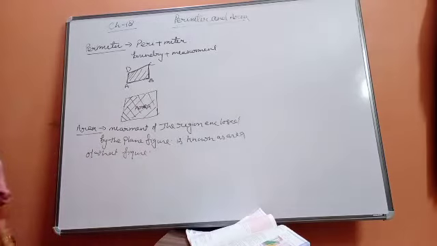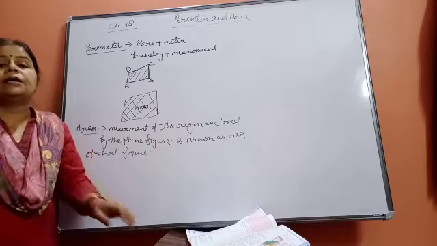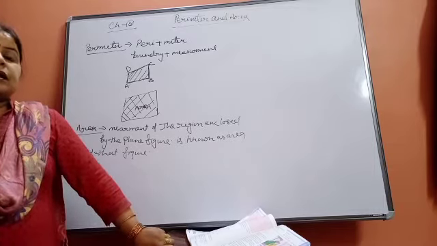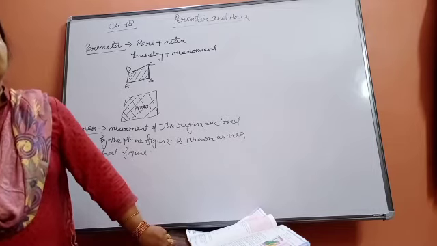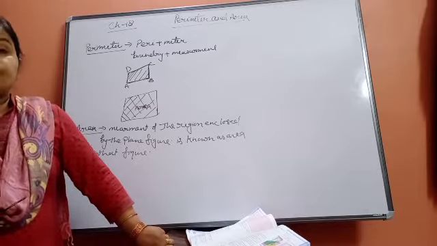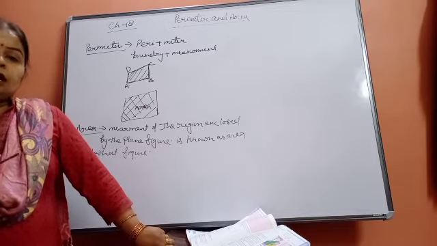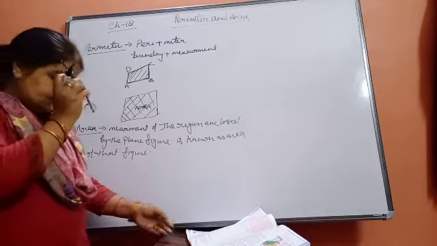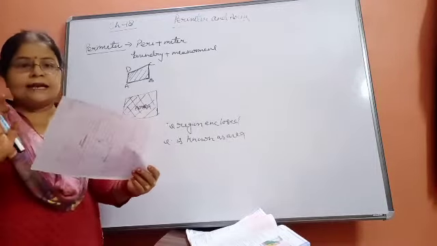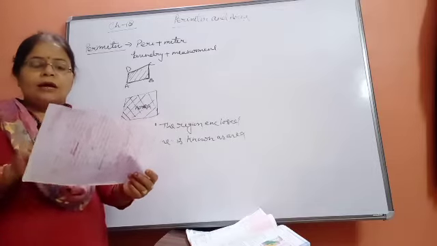Okay. So here we are going to learn the area and perimeter of 2D figures. 2D figures, you know that, na? 2D figures means, beta, the figures that have only length and breadth. And if it includes height, then it will become a 3D figure. In a 2D figure, like this paper, if I am taking this paper, its height is negligible, thickness is negligible, only length and breadth are there, beta. So it is a 2D figure.